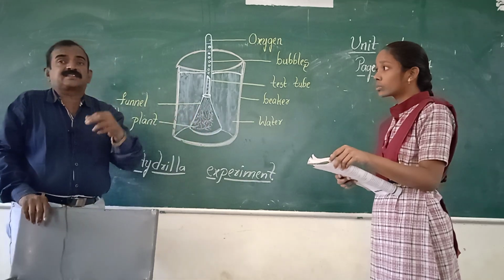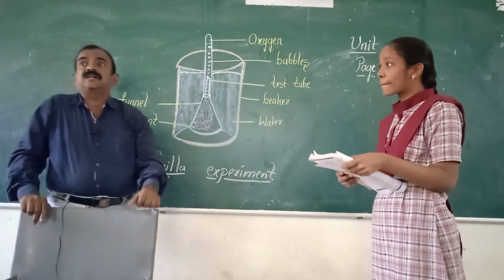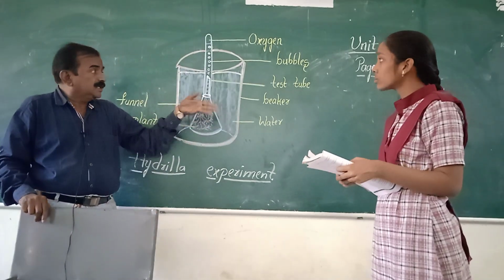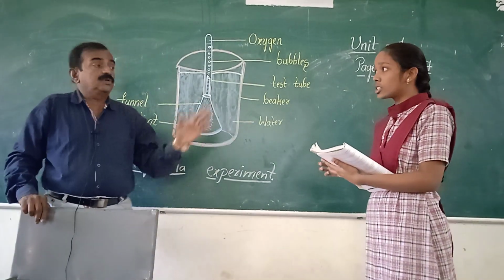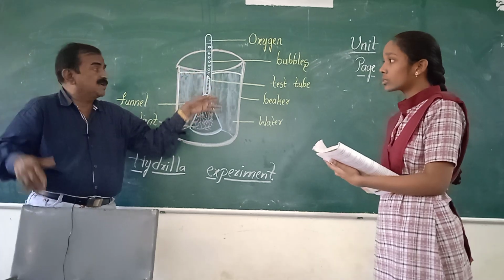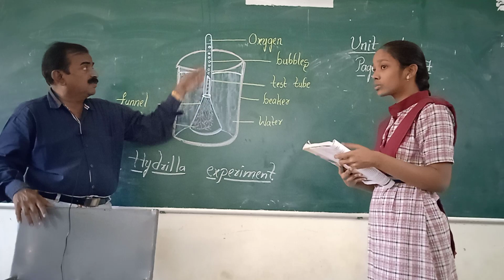Yes, Kalpana told that because of the presence of oxygen. So in the presence of oxygen it is burning more brightly. So in this activity, what have we observed? The apparatus which we kept in sunlight, the hydrilla plants are performing photosynthesis. They are releasing what? Oxygen.